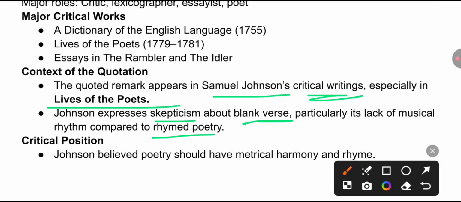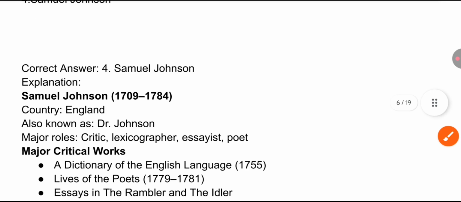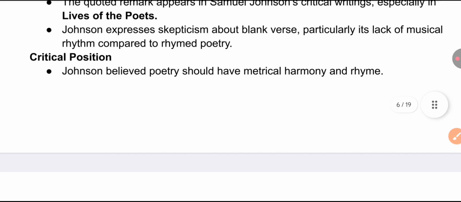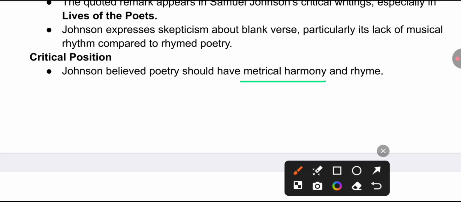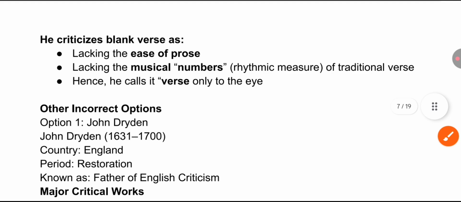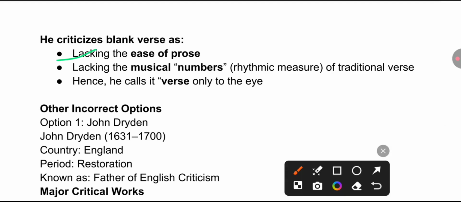Johnson here expresses skepticism about blank verse, particularly its lack of musical rhythm compared to rhymed poetry. Who is the master of blank verse and who popularized the term blank verse? Do quickly comment your answer. Okay, so this statement is quoted by Dr. Samuel Johnson. Johnson believed that poetry should have metrical harmony and rhyme. That is why he criticized blank verse as lacking the ease of prose and lacking the musical, that is numbers, rhythmic measure of traditional verse, and that is why he calls it verse only to the eye.